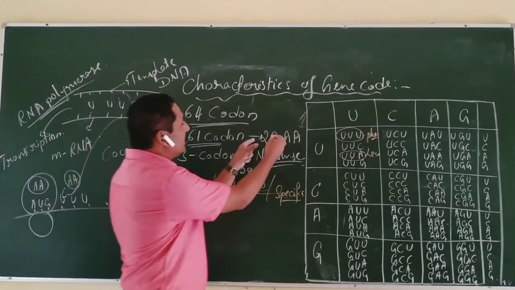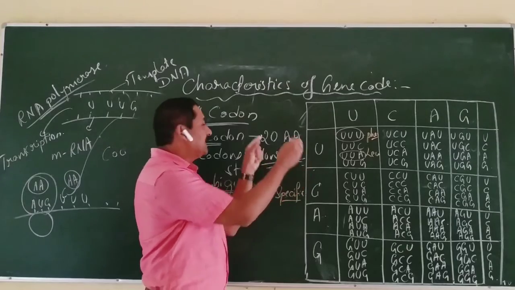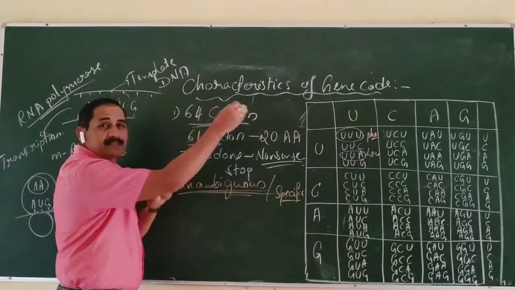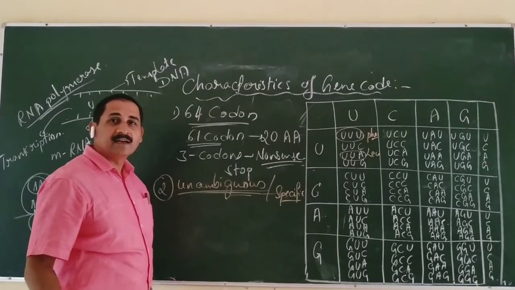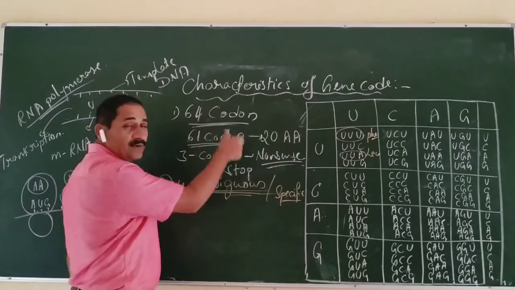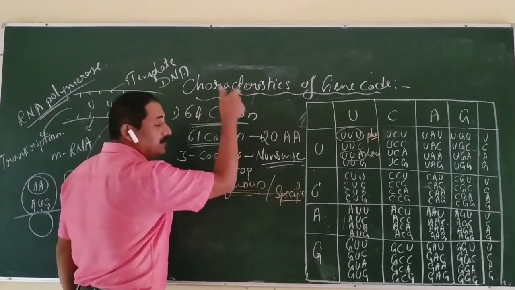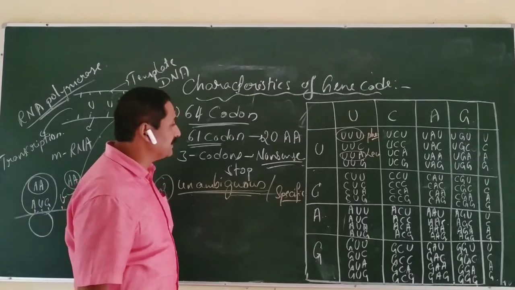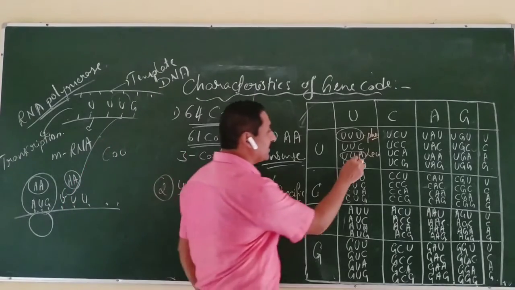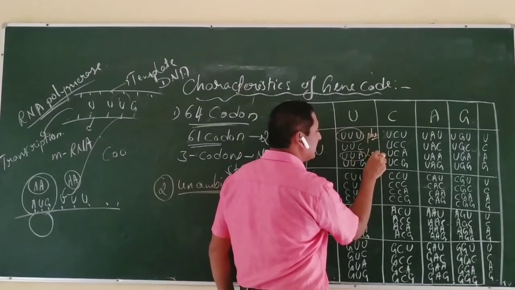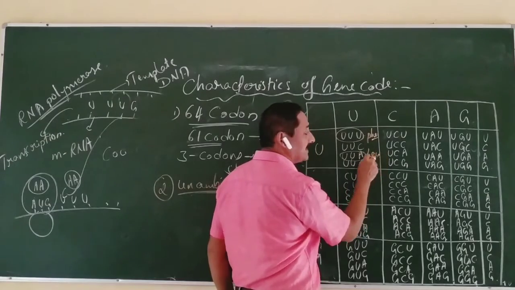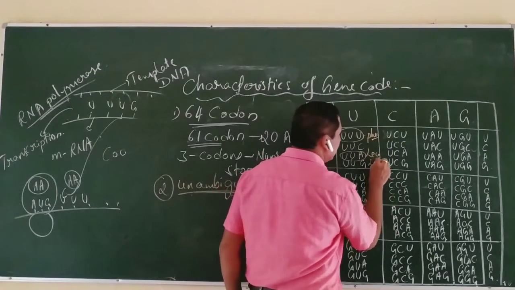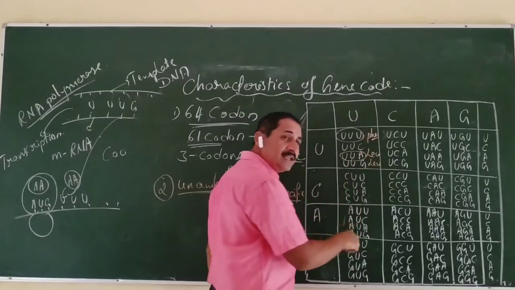But only 20 amino acids are present. These 20 amino acids are coded by 61 codons. That means a single amino acid is coded by more than one genetic code.